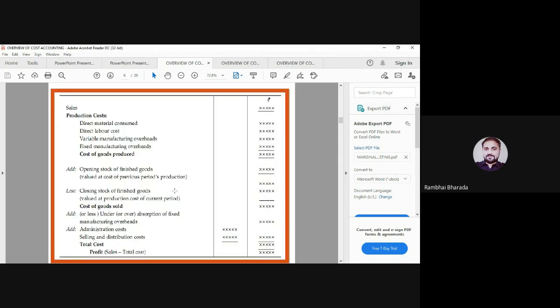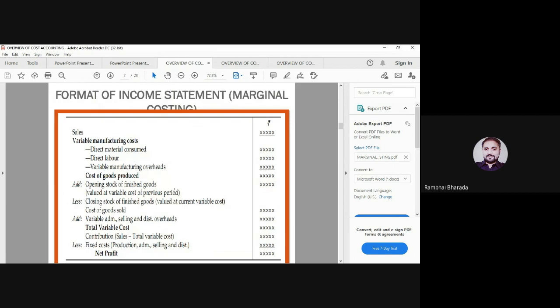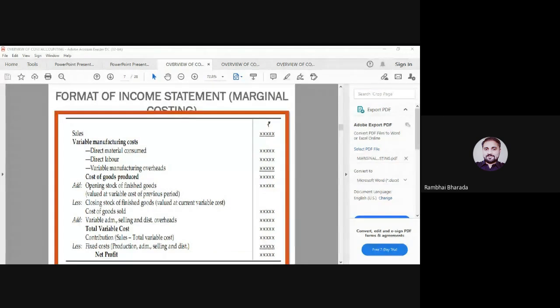And here the important thing is the format of income statement as per the marginal costing. So please remember, maybe the question asked is, as per the marginal costing, for calculating the cost or total cost or for determining the net profit, we are considering which cost?